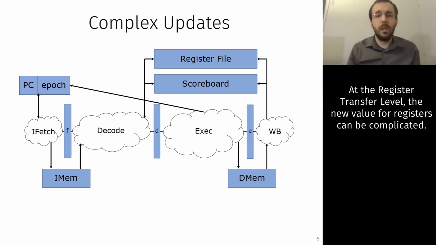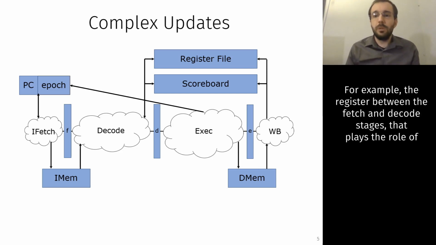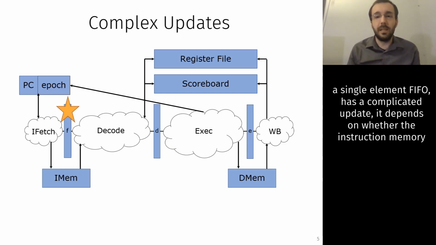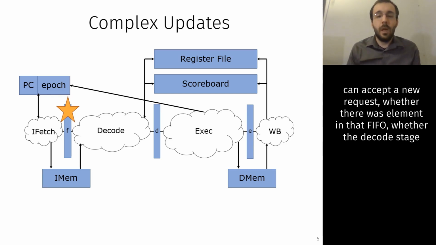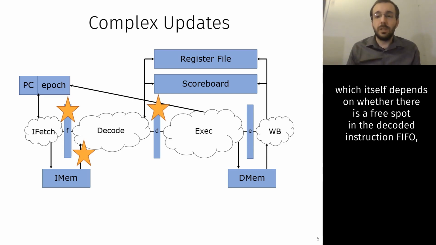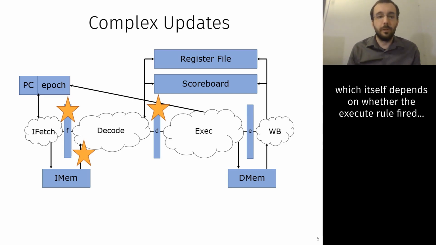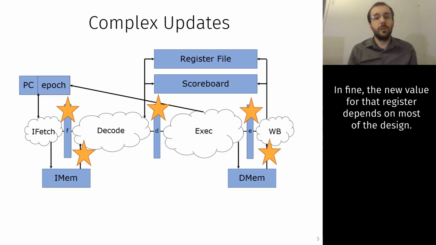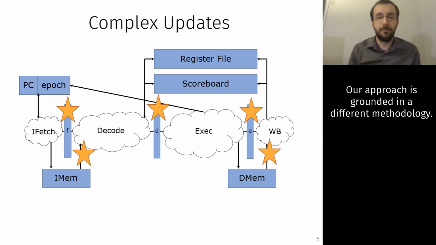At the register level, the update rule for registers can be complicated. For example, the register between the fetch and decode stage, which plays the role of a single element FIFO, has a complicated update. It depends on whether the fetch stage can accept a new request, whether there was an element in that FIFO, whether the decode stage will simultaneously consume the element in that FIFO and so make room for a new one, which itself depends on whether there is a free spot in the decoded instruction FIFO, which itself depends on whether the execute rule fired. In fine, the new value for that register depends on most of the design.